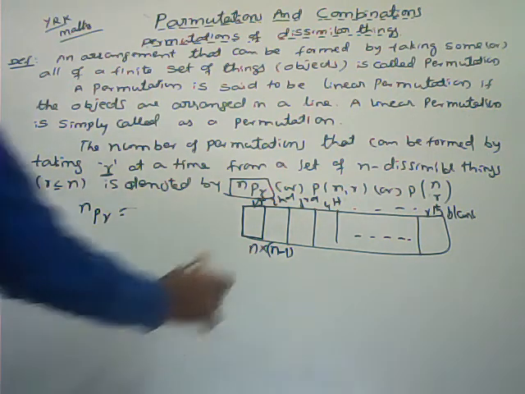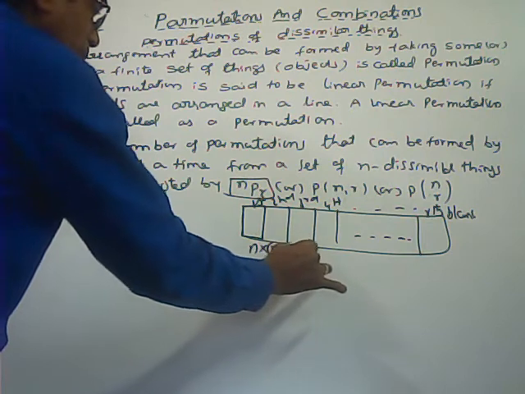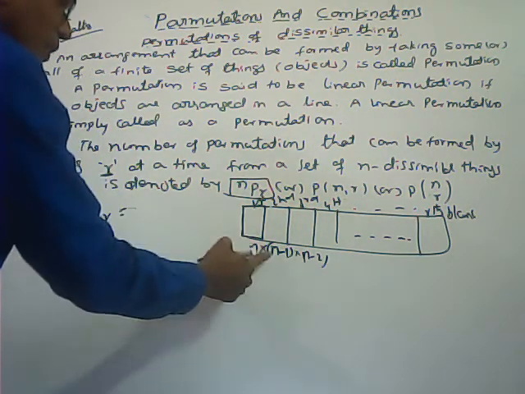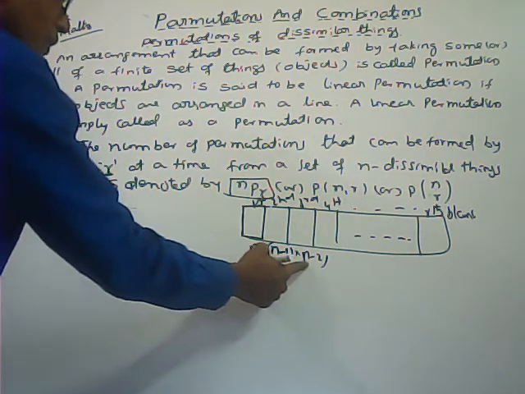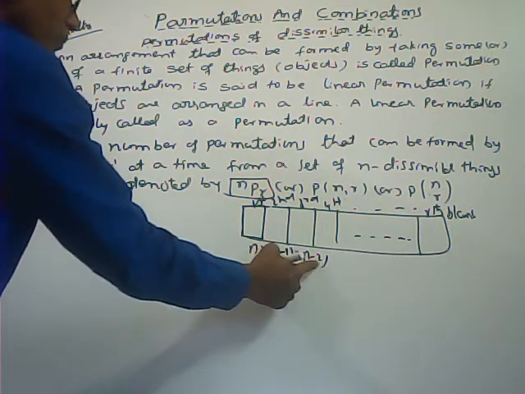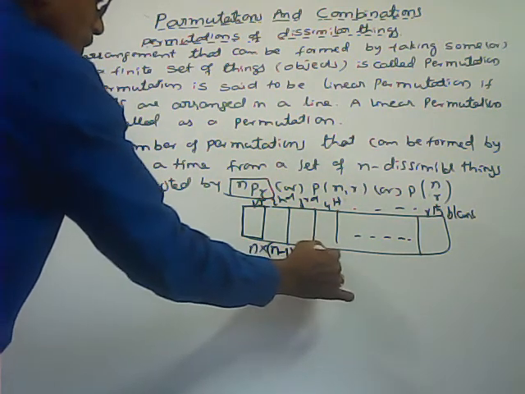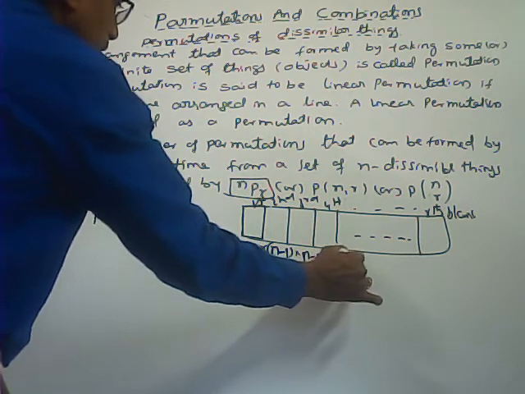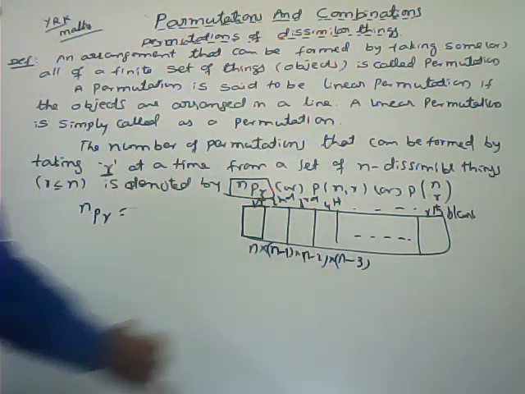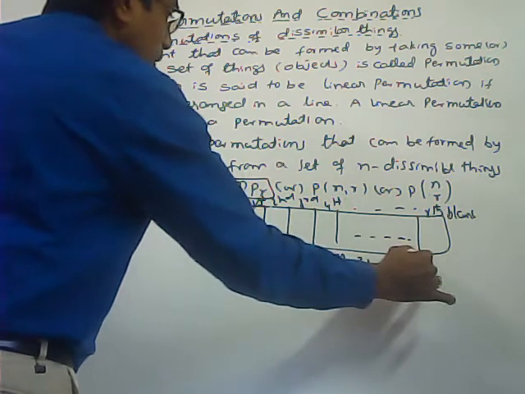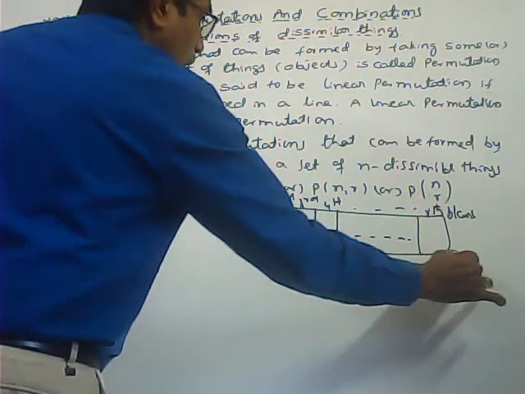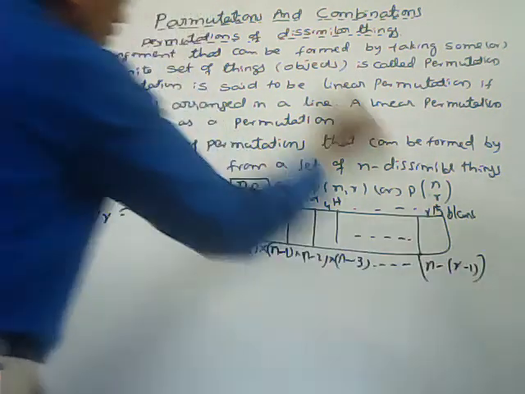After that, for the third one, n minus 2. For the second one, n minus of 2 minus 1. For the third one, n minus of 3 minus 1. For the fourth, n minus of 4 minus 1. Now, so on, for the rth blank place, n minus of r minus 1 ways are there to fill the rth blank place.